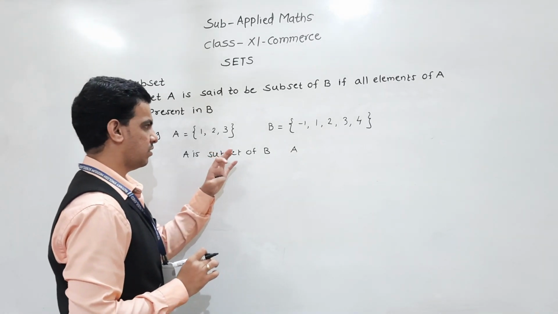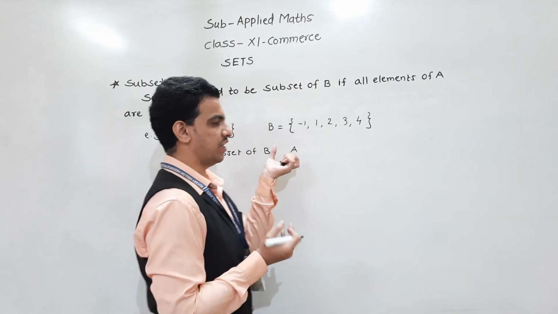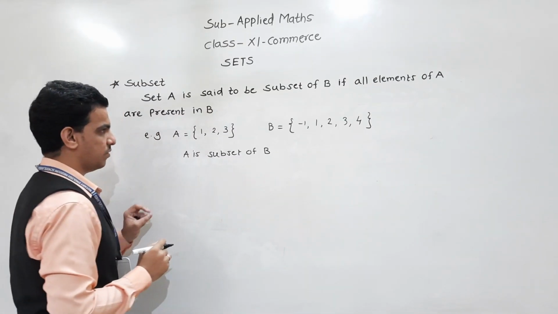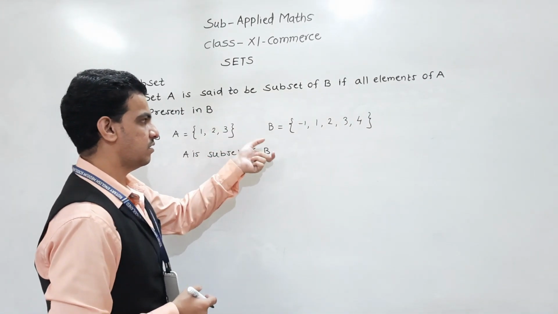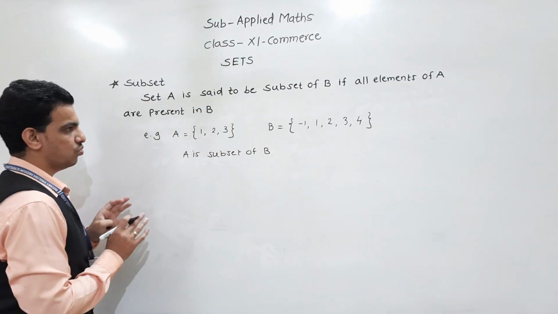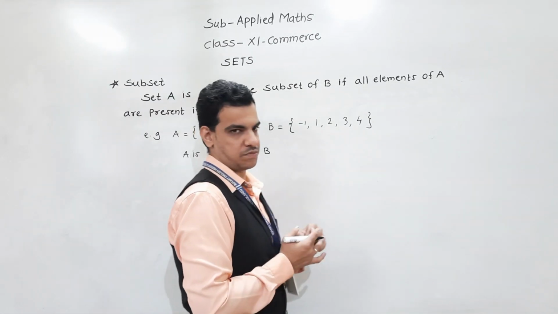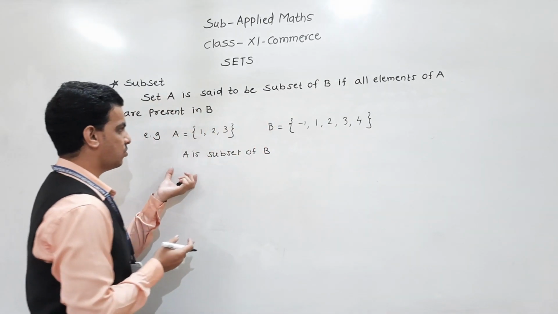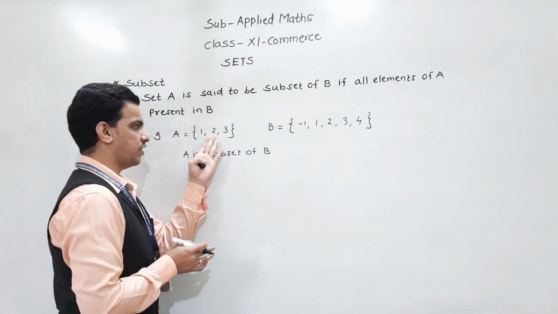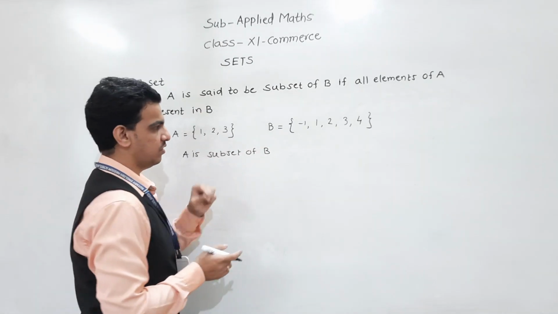We will discuss how to write the notation when we write A is a subset of B afterwards, because there is another definition, proper subset. After that we will discuss how to denote A is a subset of B and A is a proper subset of B. Here we only discuss what is meant by subset. If all the elements of A are present in B, then we say that A is a subset of B.